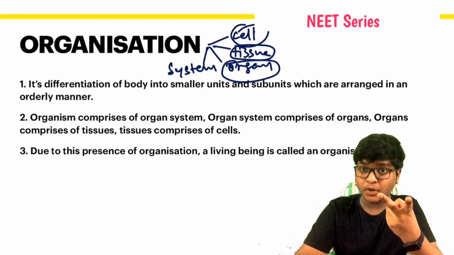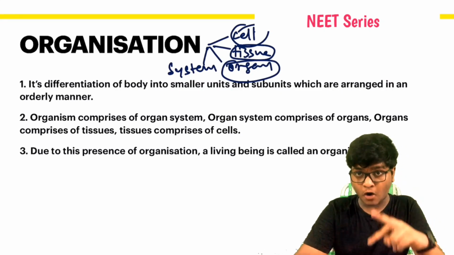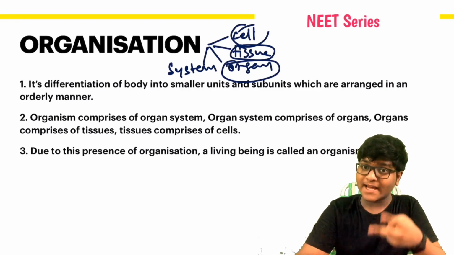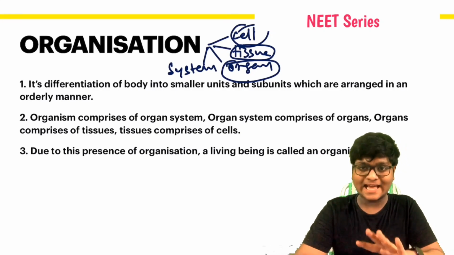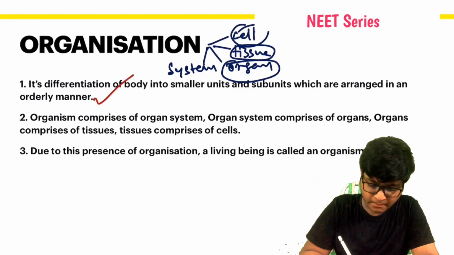Cell is a subunit of tissue. Tissue is a subunit of organ. Organ is a subunit of organ system. Organ system is a subunit of organism, like that. Okay, did you get clarity about this? We have completed this first point.